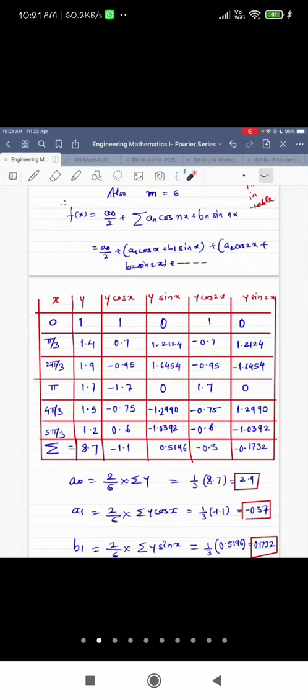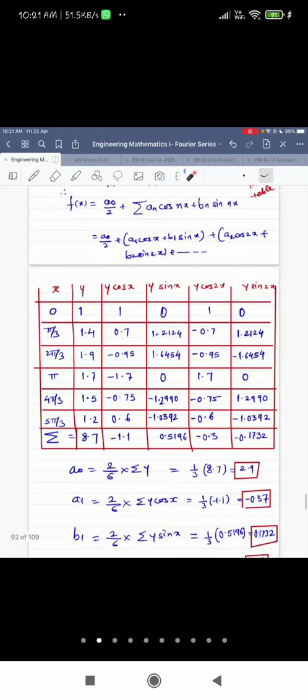So here, whatever we have to multiply that by y. It is according to the formula. So we need to take the summation of this column and divide by 6 multiply by 2, like that. So this way we complete the calculations.